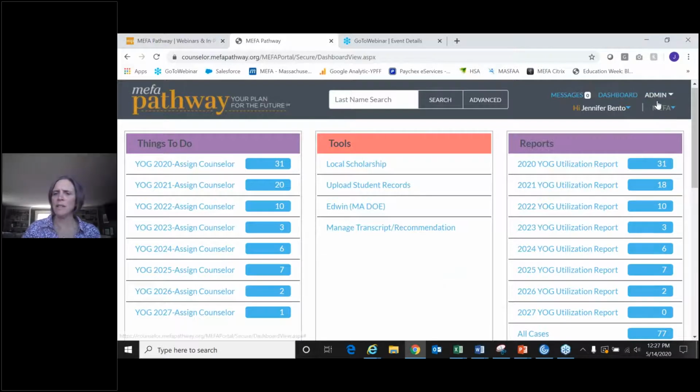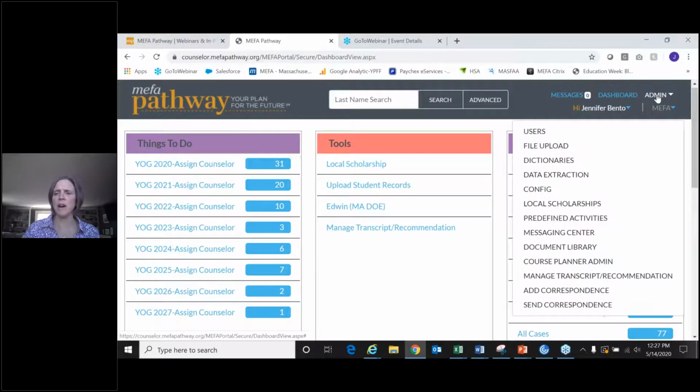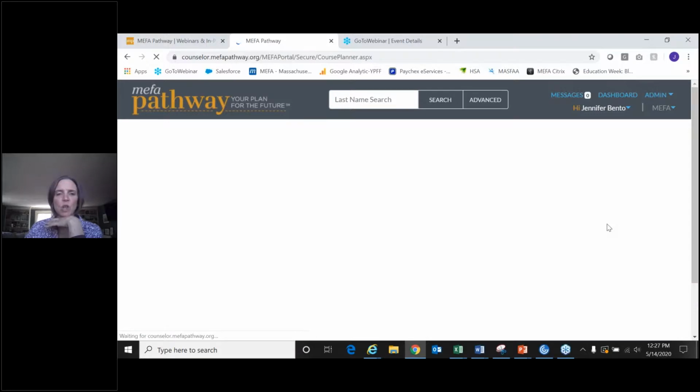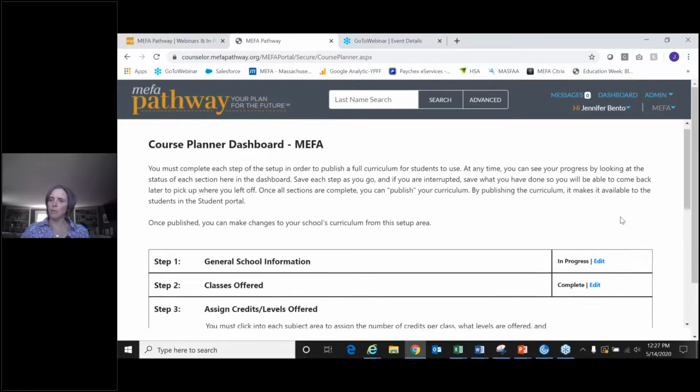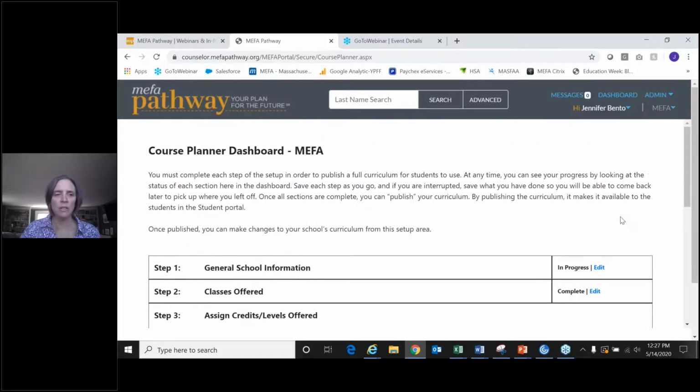And then the last thing I'll talk about here is this admin tab. The only thing that you would use here would be if you're uploading the Sims file. I showed you that. You can also get to it from here in addition to the dashboard. The local scholarships feature you can get to from here as well. And then the course planner admin, this is where you would build out that course planner for the student.